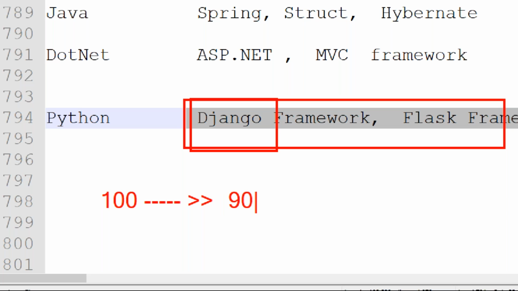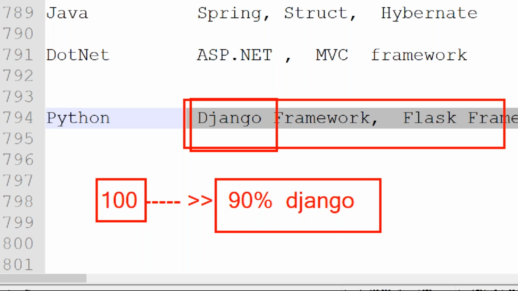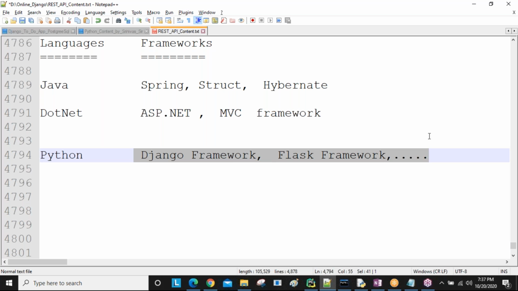Only a few applications use the Flask framework. Are you getting this one? So nowadays Django is in more demand, and Flask is slowly gaining demand. I'll tell you the differences between both.